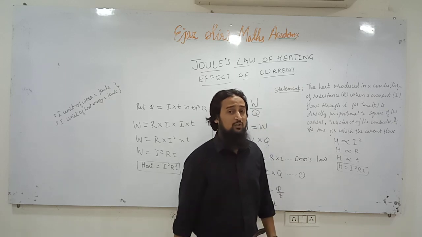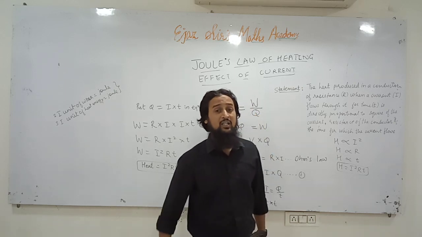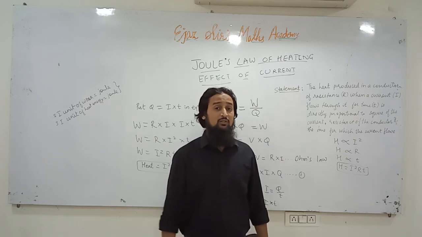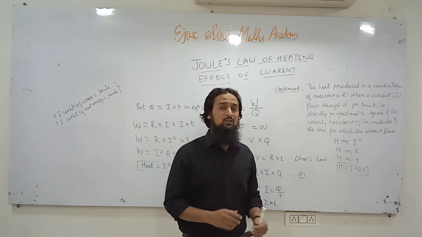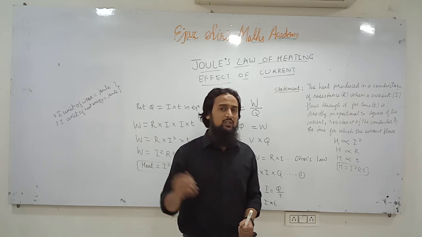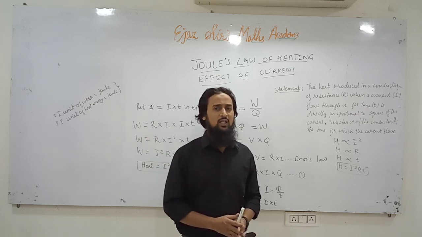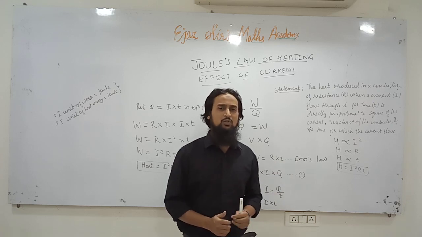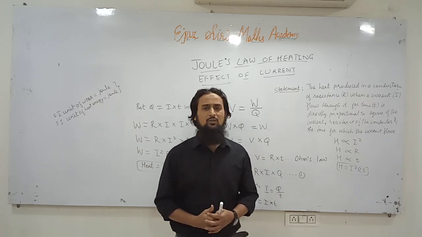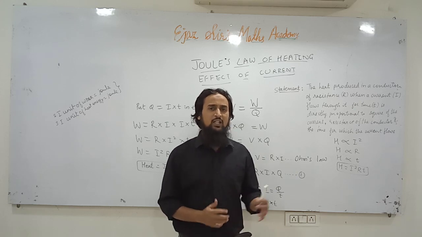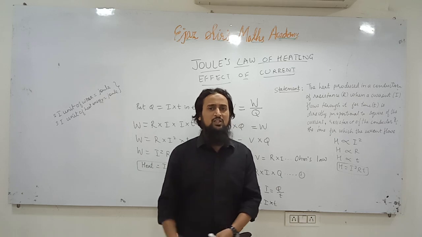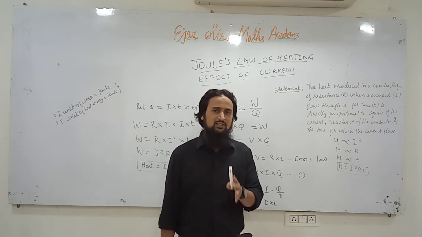And what is the cause of production of heat in a metallic conductor? I explained to you in a previous lecture also. When a current is flowing through a metallic wire, we know that electrons are flowing through the metallic wire, and flowing electrons have kinetic energy. When there are collisions between electrons and atoms and ions, the kinetic energy of the electrons gets decreased.